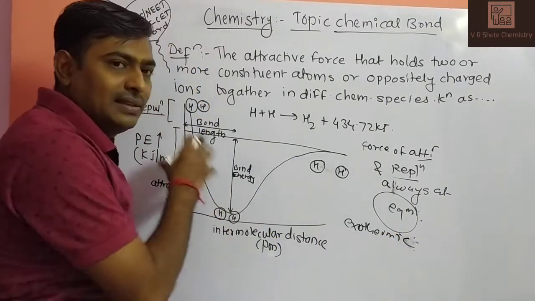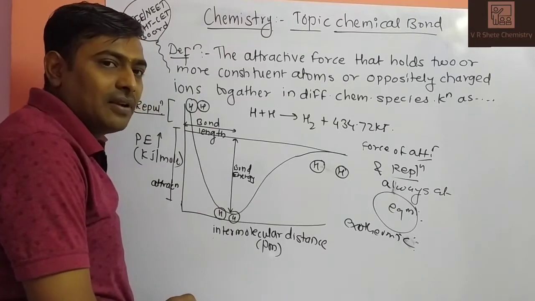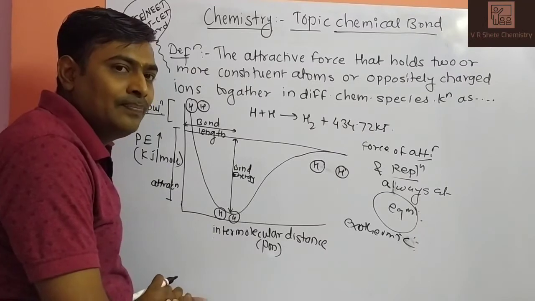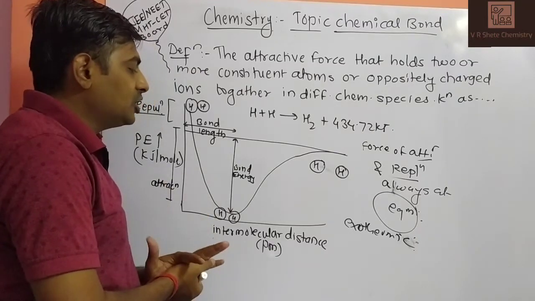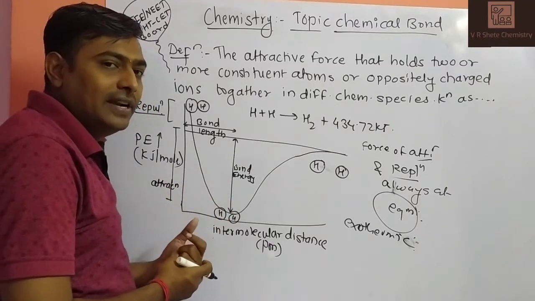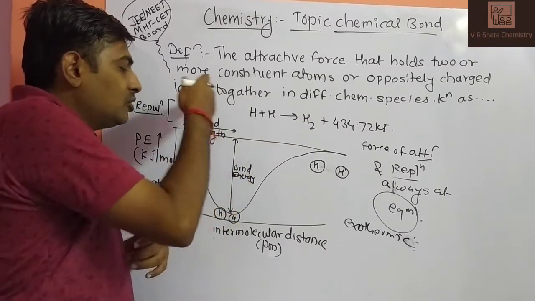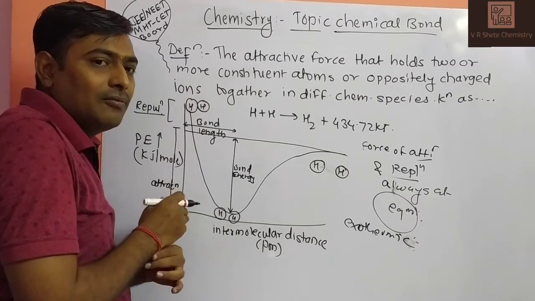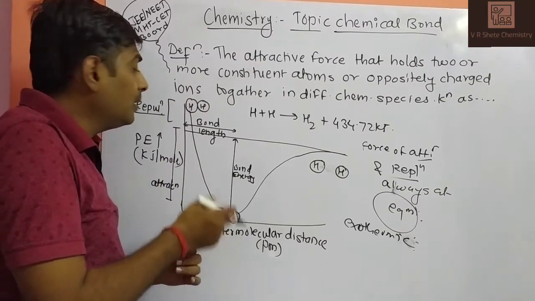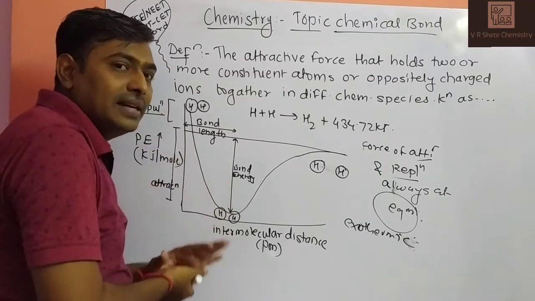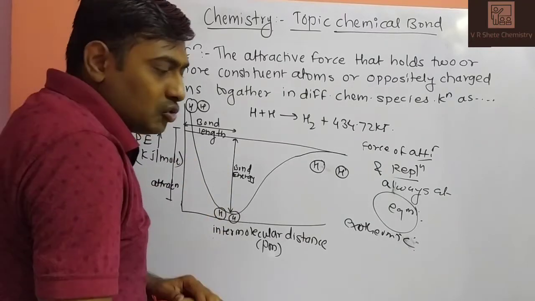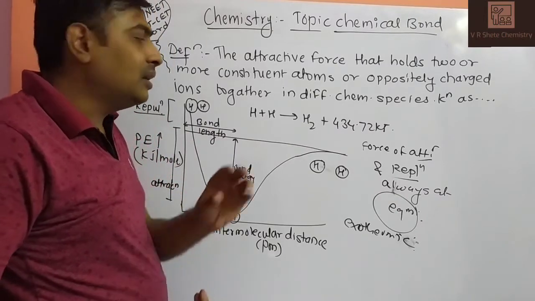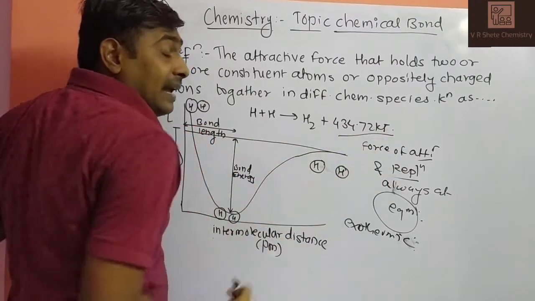A diagram is given in front of you: formation of H2 molecule, potential energy curve versus intermolecular distance. This is the representation of bond energy and bond length. When the molecule has released some amount of energy, the bond is formed. The attractive and repulsive forces are represented in this diagram. So whenever any chemical bond forms, energy is released.